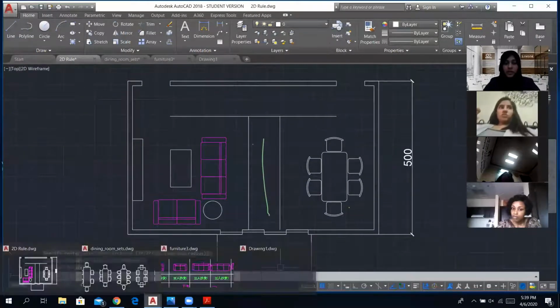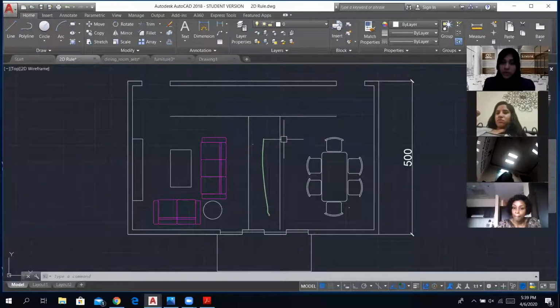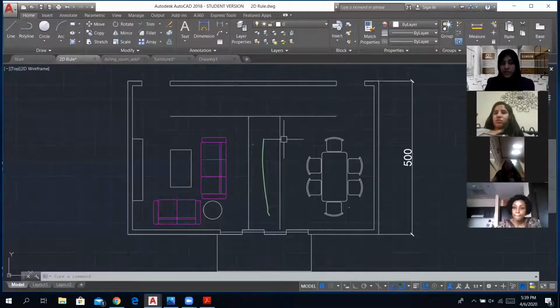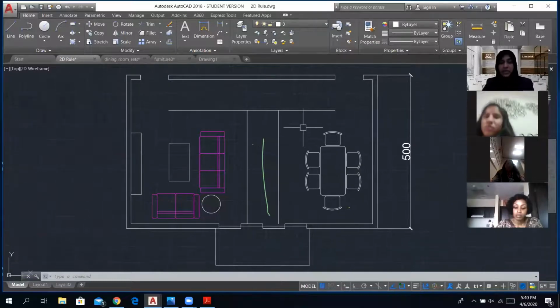Again, this is only a small part of the efficiency of the software that I'm showing here. Obviously, there's a lot that can be done here, but you get the general idea of how you can draft a plan, how you can bring in furnitures, or even draw them, and how you can change their orientation, measure the distance between each of them, and do your space planning here. So whatever you design here can be produced in real life.